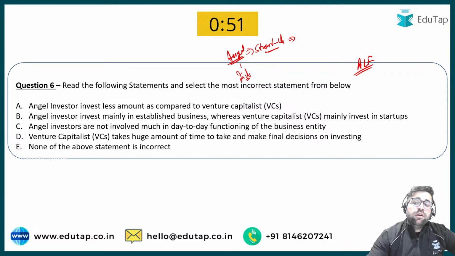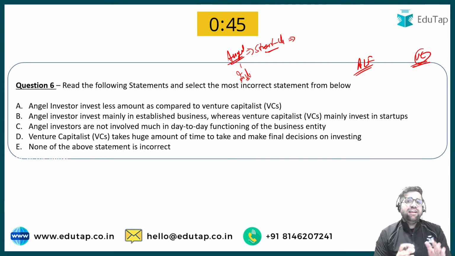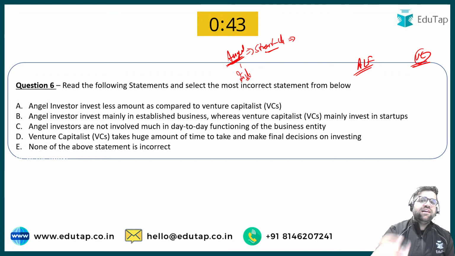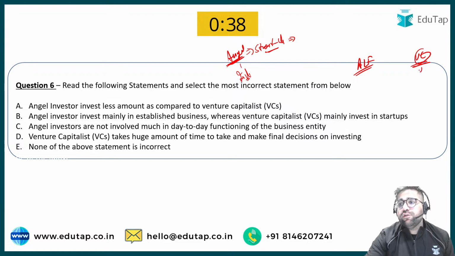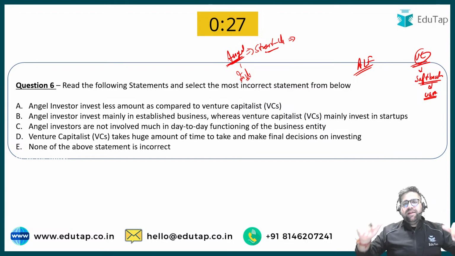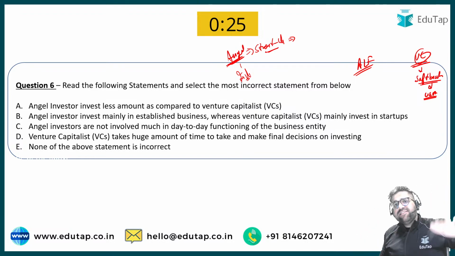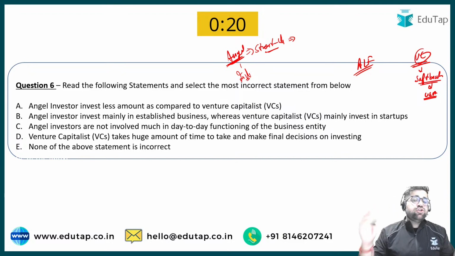Okay. Now, what is a venture capitalist? A venture capitalist is like a company. In venture capitalists we never talk regarding individuals. Individuals are only there as angel investors. But when it comes to venture capitalists, you might have heard about this particular name, SoftBank. SoftBank is a venture capitalist registered in the USA. Now in India also there are multiple venture capitalists. So what is the main difference? An angel investor is just one individual. A venture capitalist is like a company, a very strong company.